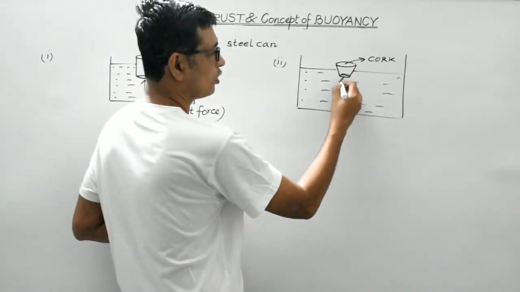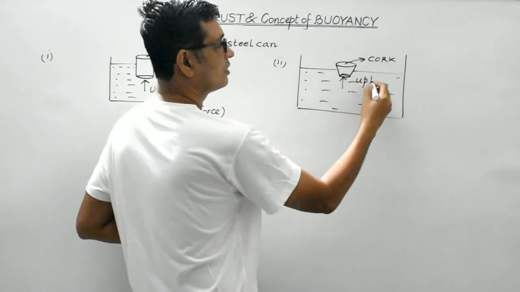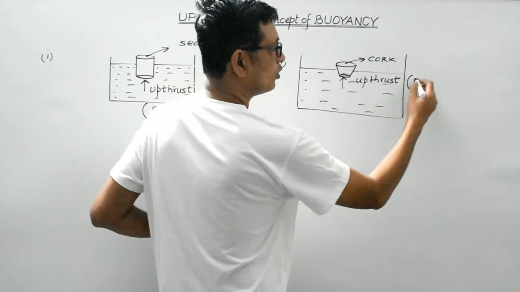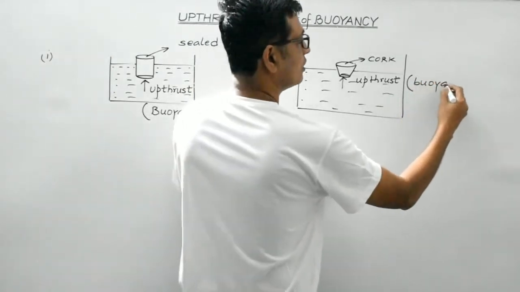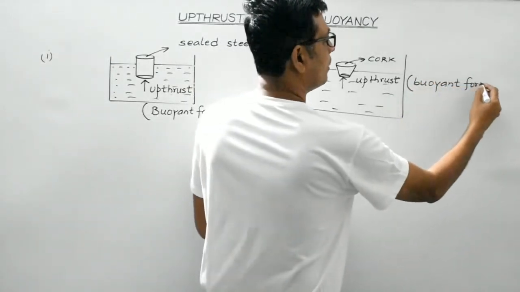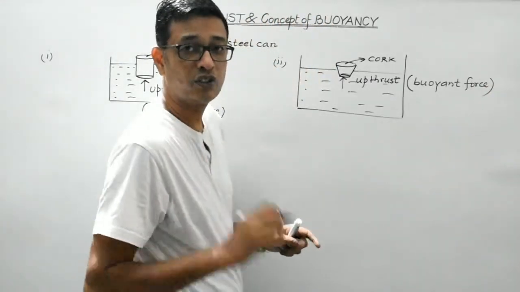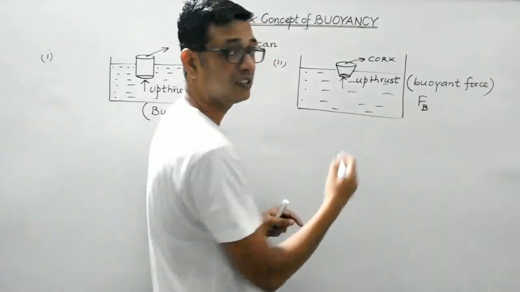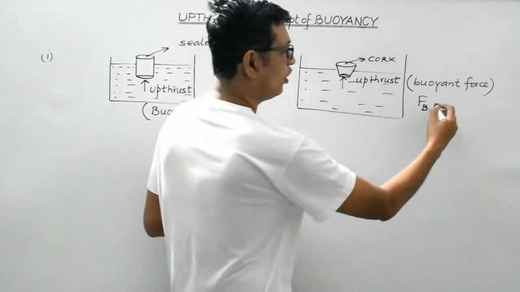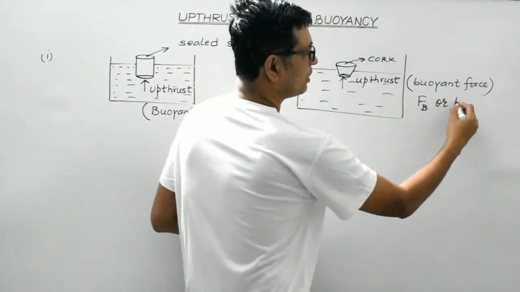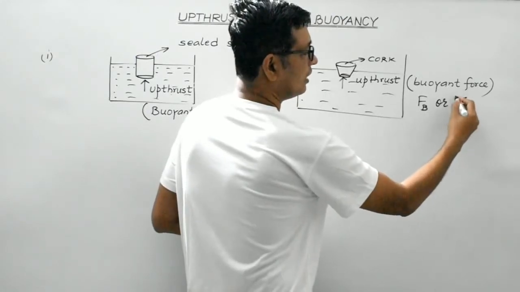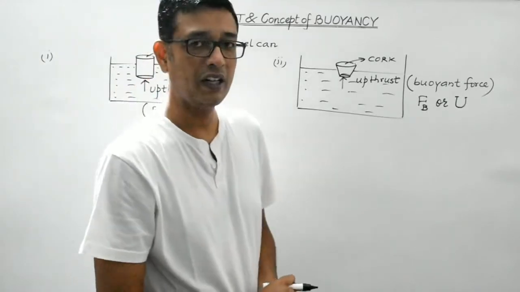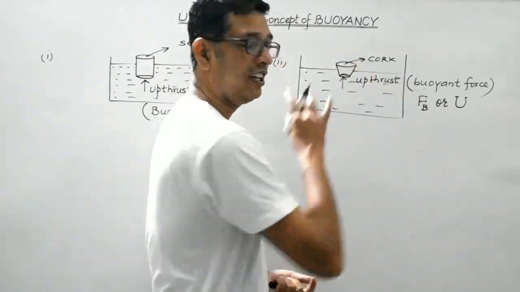So the force I am talking about is upthrust. And as I told you, upthrust is also known as buoyant force. I will denote this buoyant force with FB. F stands for force and B stands for buoyant force. Or buoyant force may also be denoted by U. U is the upthrust. So I will denote upthrust or buoyant force by capital letter U or FB.